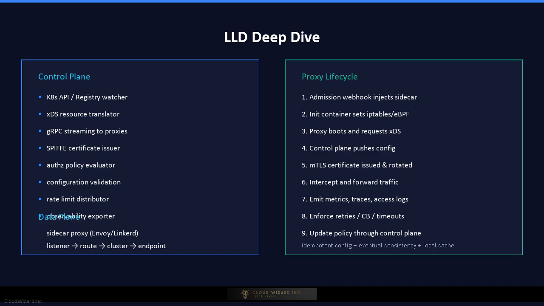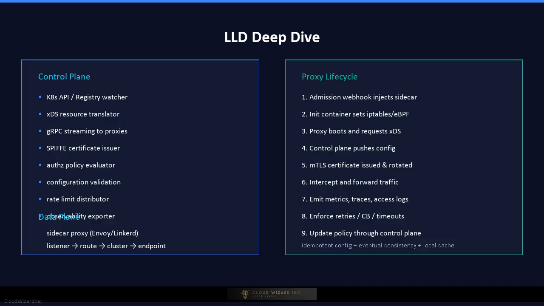Each proxy maintains a local configuration cache populated by streaming XDS responses from the control plane. The control plane watches the service registry, transforms objects into XDS resources, and pushes incremental updates to subscribed proxies. The certificate authority issues service identities through SPIFFE URI SANs, stores them in secrets, and rotates them before expiration.